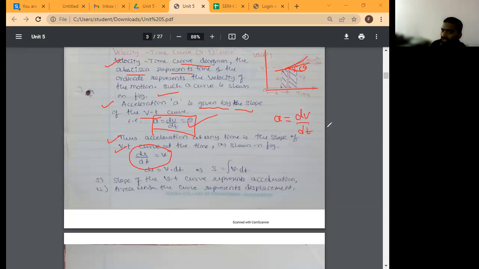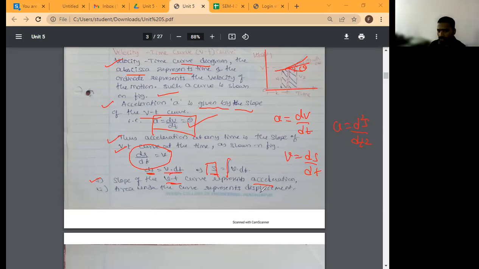And you know what V is? V is equal to ds upon dt. Then can we write A is equal to d square s by dt square? Yes. Then ds is equal to V into dt, so if you integrate this, s is equal to the integration of V dt. It means the slope of the VT curve represents acceleration.